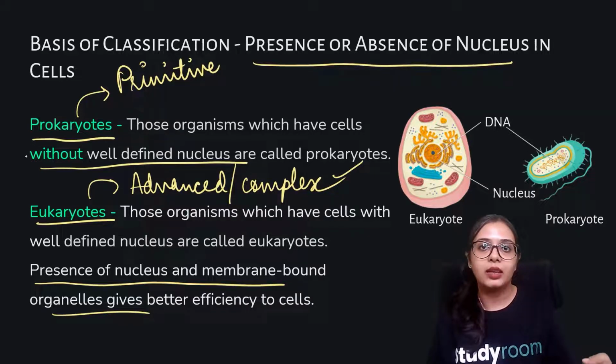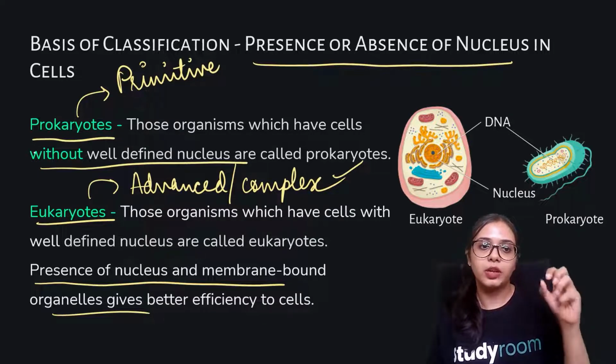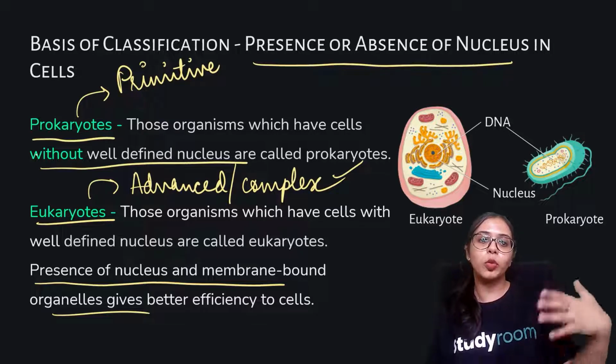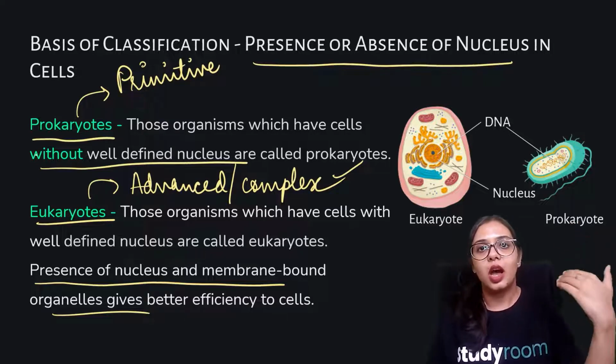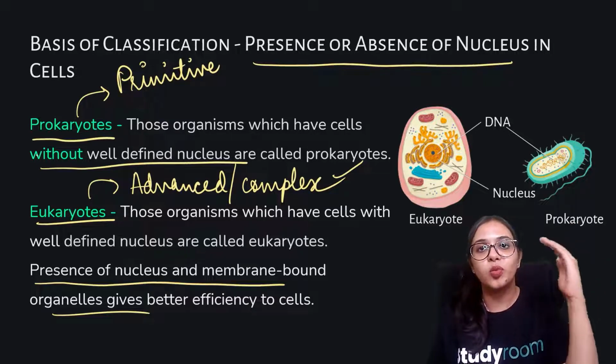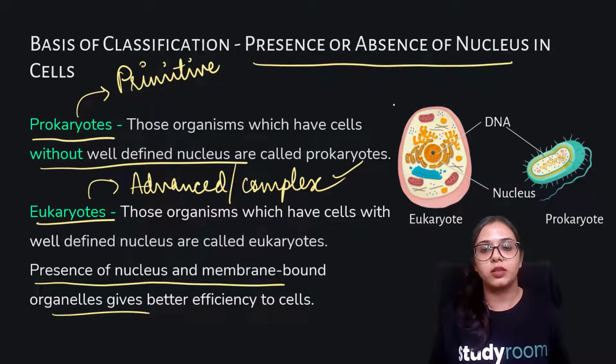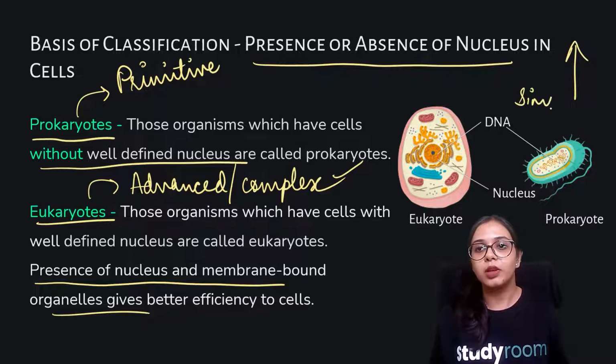And we know that from the primitive organisms we are climbing up the ladder to more complex ones. So what I mean to say is that we are climbing up the ladder from the most simple organisms to the most complex.